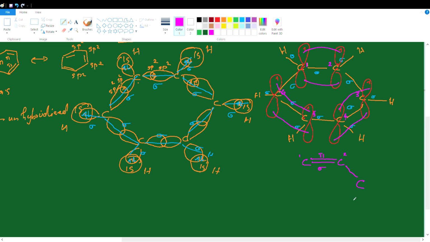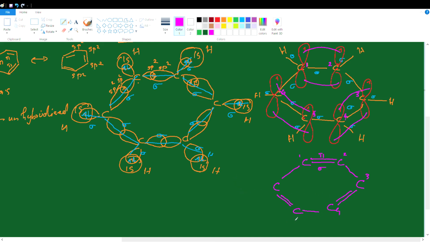C3 and C4, there is a single bond and a double bond. Then C5 and C6 are also doubly bonded. The double bond is due to pi bond formation, due to lateral overlapping of unhybridized half-filled p atomic orbitals on each carbon.